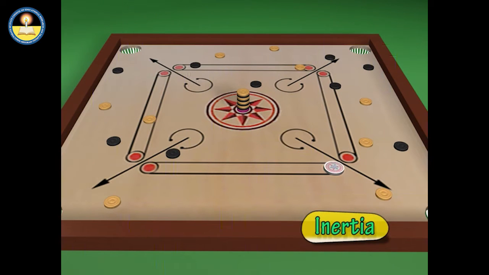Similarly, in the game of carom board, when we strike the lowermost coin with the striker at a speed, most of the coins remain at rest. Only the lowest one moves with the striker. Here, the upper coins remain in the state of rest, as no net force acts on them.